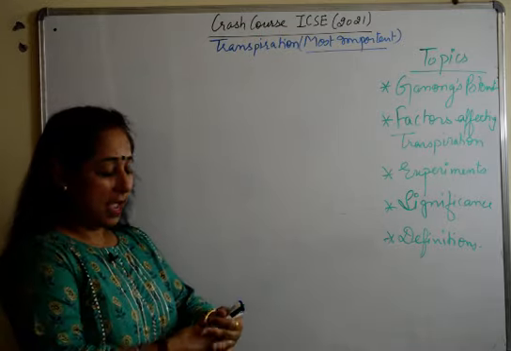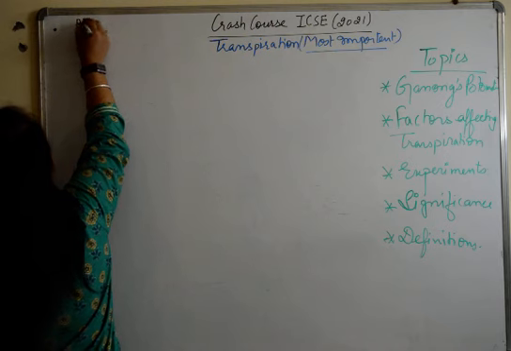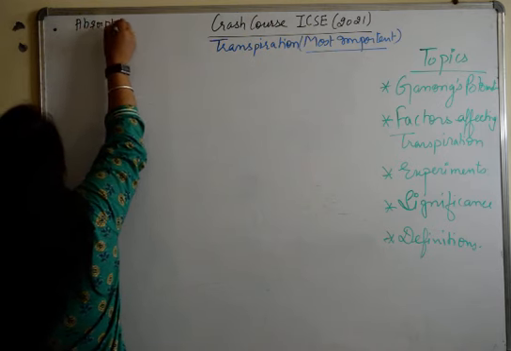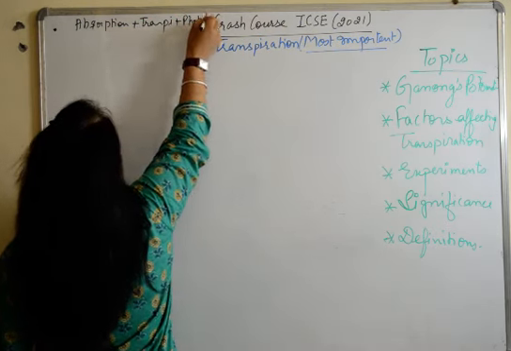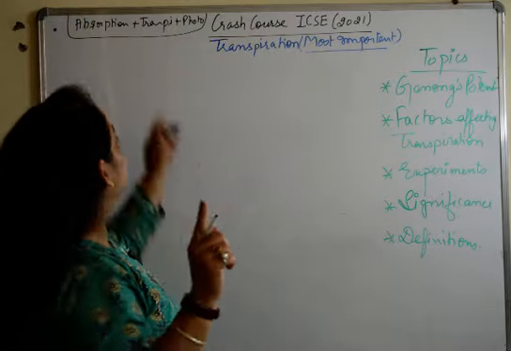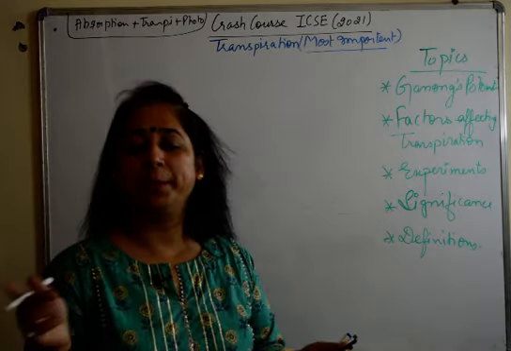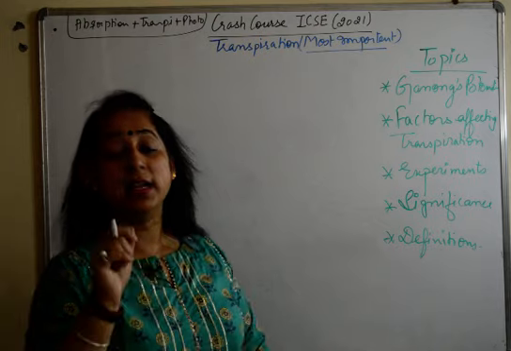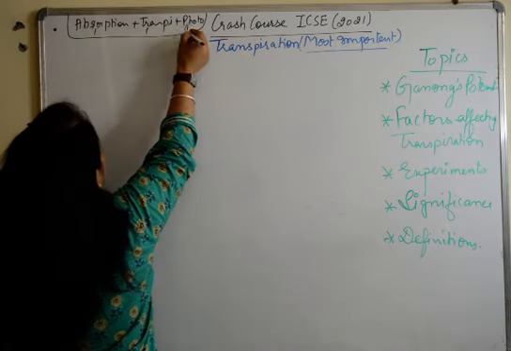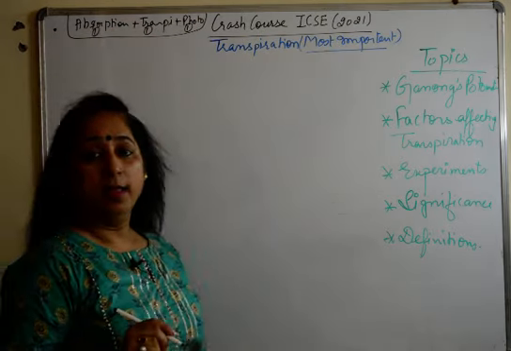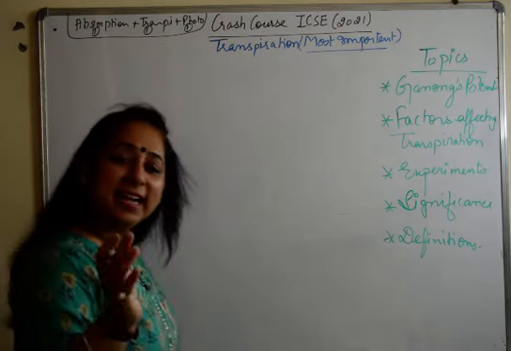So transpiration, here I just want to tell you one thing. There are three chapters of plant physiology, that is absorption by roots plus transpiration plus photosynthesis. Generally every year one question from all these three chapters comes. That means they choose from any of the three chapters, one question can be there. But this time, as your syllabus is reduced, I assume that you are going to get one question each from all the three. So you need to focus on these chapters separately this time. That's why I'm taking them separately.